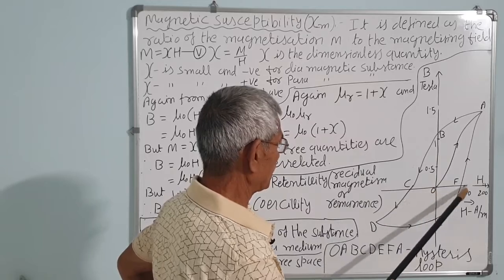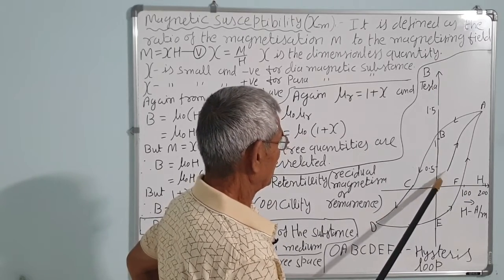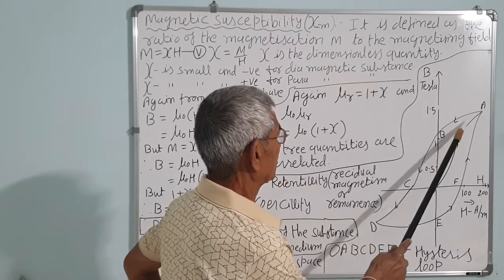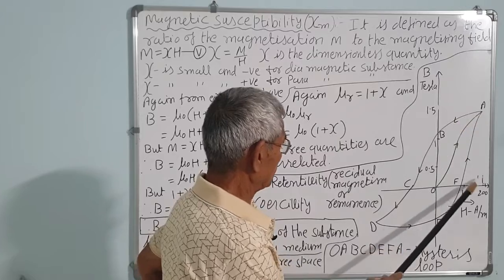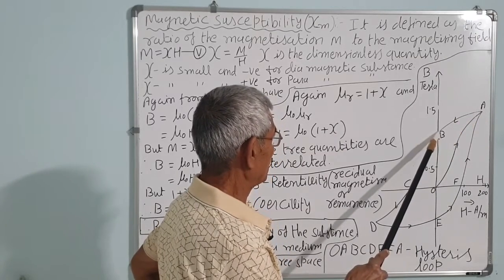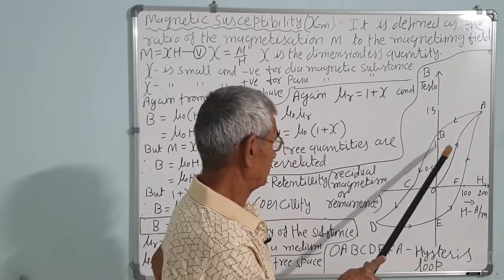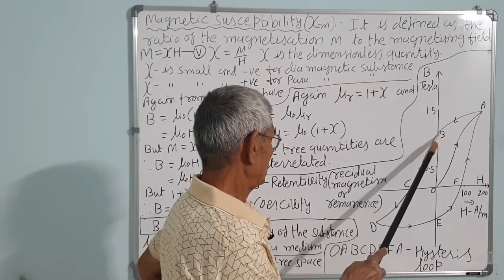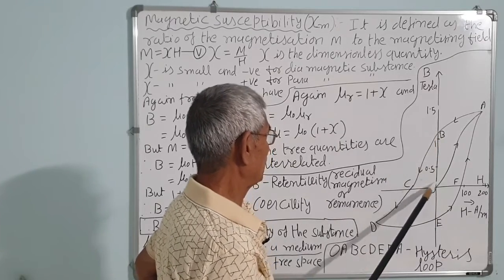If we increase H, then B increases, the magnetization increases like this. The graph is OA. When you reduce H, when H becomes 0 at point B, don't confuse this with the field B, this is a point on the graph, some magnetism remains, the residual magnetism.